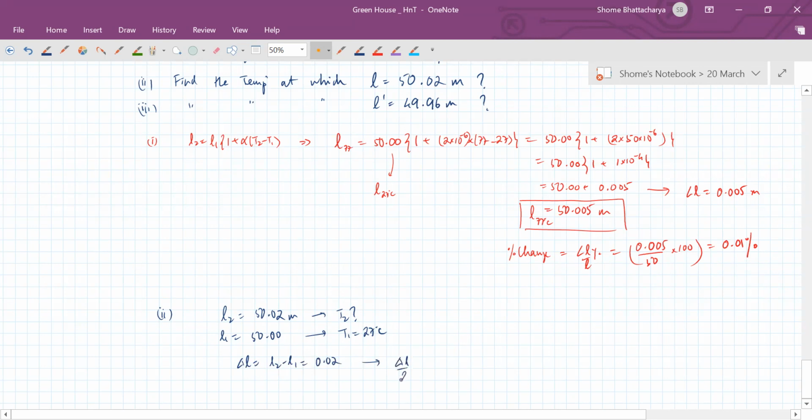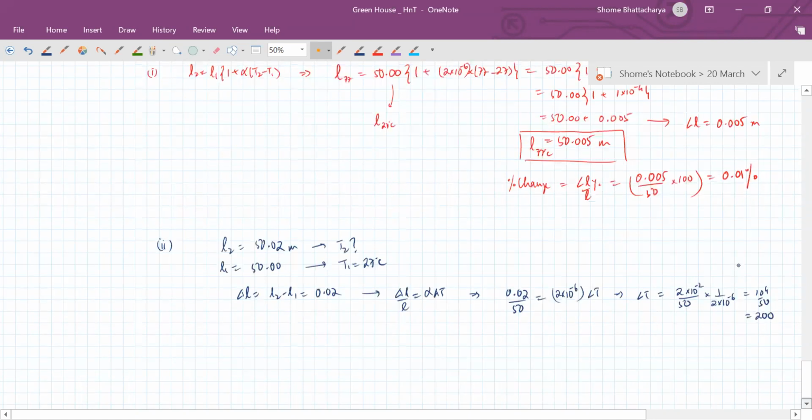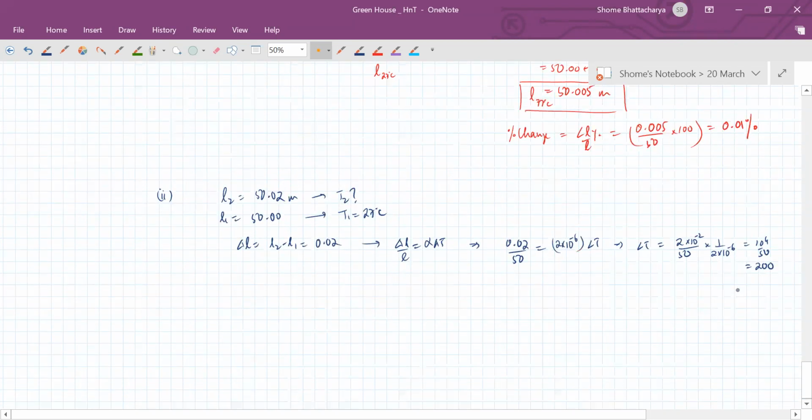So now delta L by L is equal to alpha delta T. So delta T comes out to be 200. So T2 is equal to T1 plus delta T.